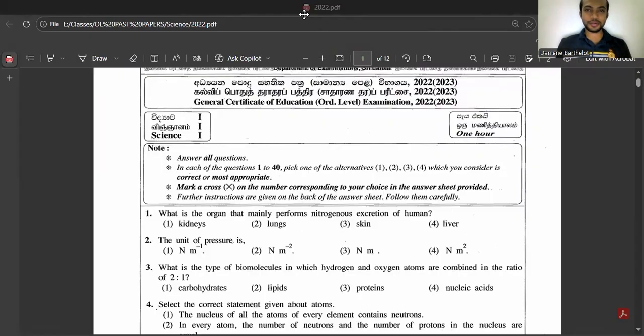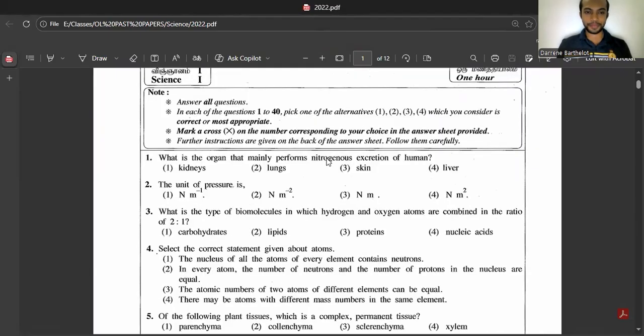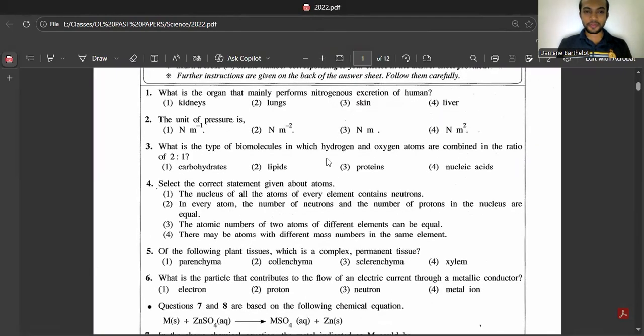So today we are going to discuss the MCQ part of the 2022 O-Level MCQ paper. So let's move on. Question number 1. What is the organ that mainly performs nitrogen excretion in humans?